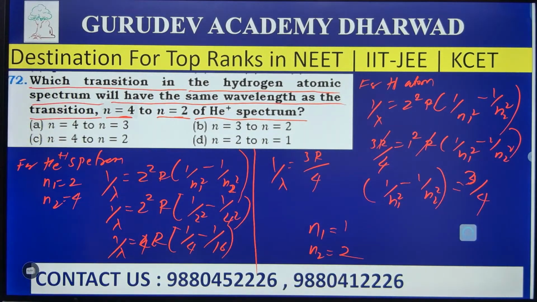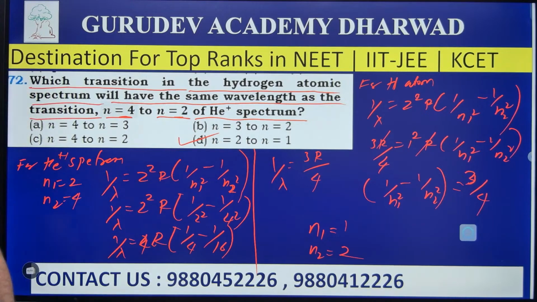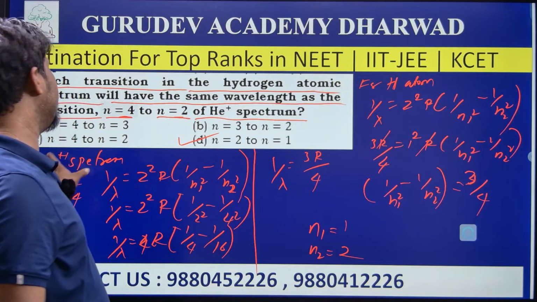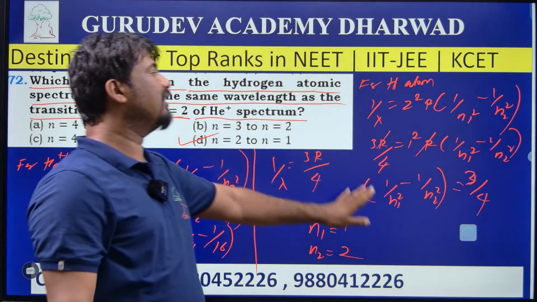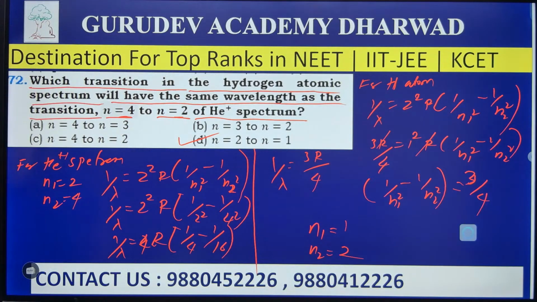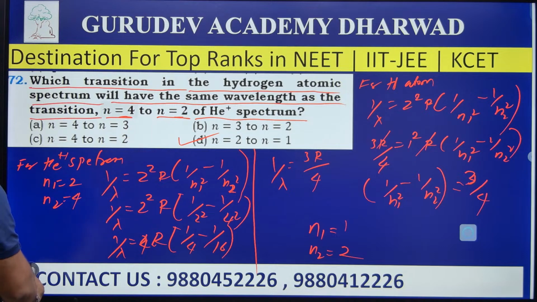So which is the right answer? Yes, n equal to 2 to n equal to 1. Answer D is the right answer. With the support of the He plus spectrum, I calculated n1 and n2 for hydrogen. Well, go to the next question.